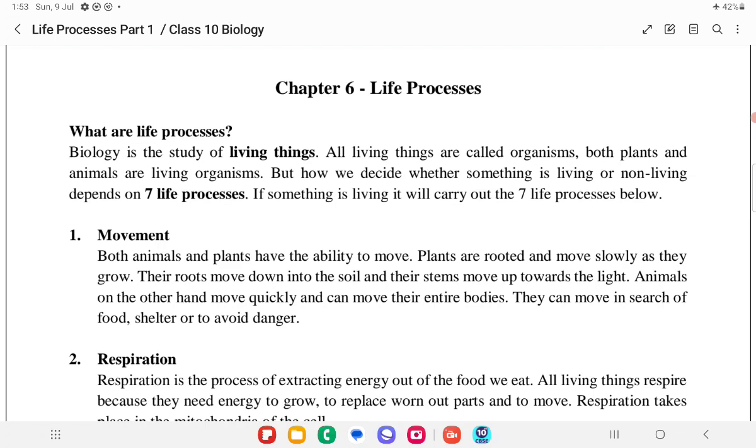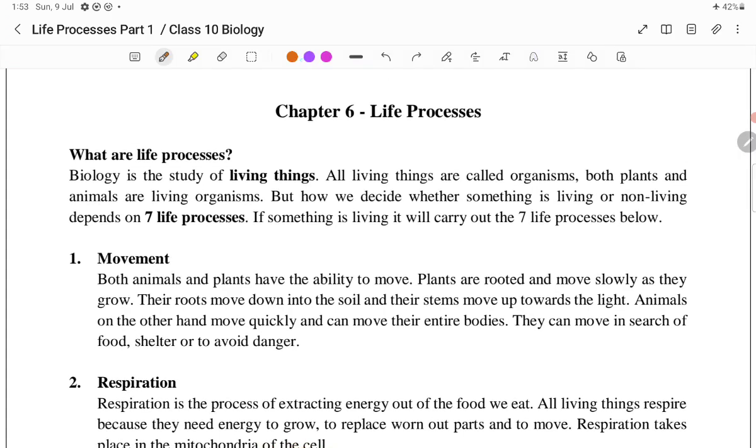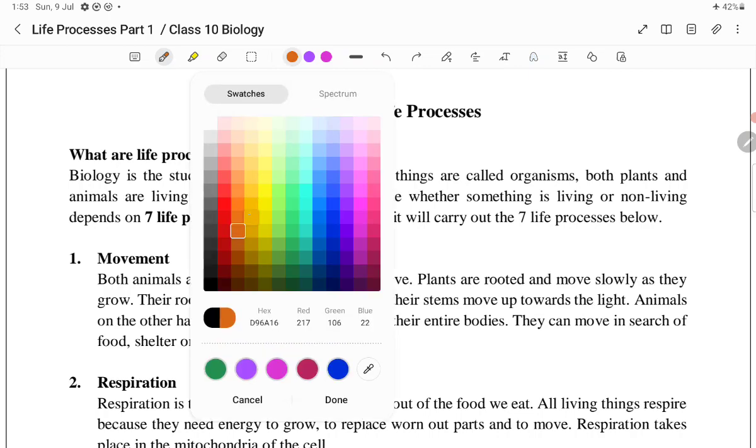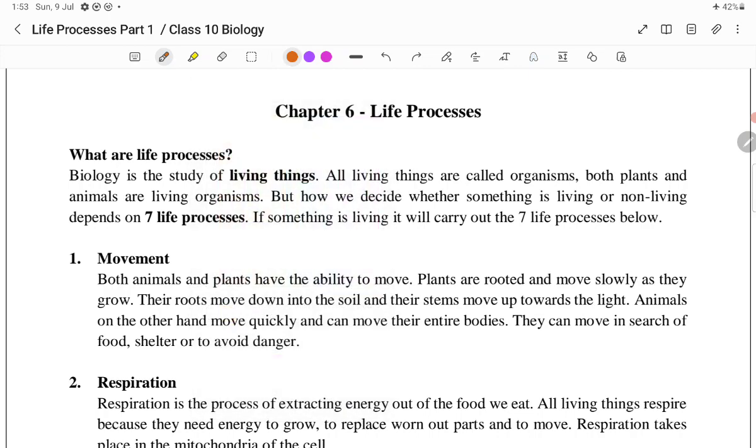Now, today we are going to start with the chapter Life Processes, a chapter from biology of class 10. So, basically, what do we actually mean by this life processes? First of all, we have to understand what is the meaning of biology. Since it is the first chapter of biology, we need to understand the meaning of biology.